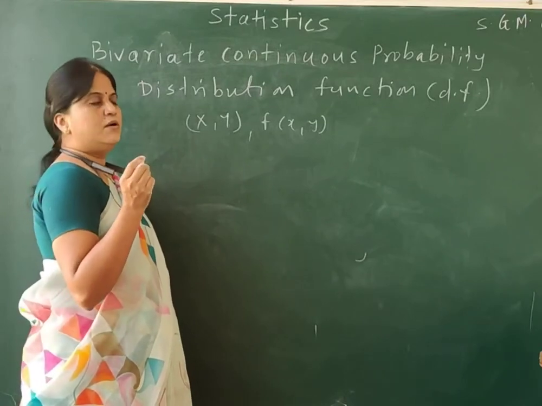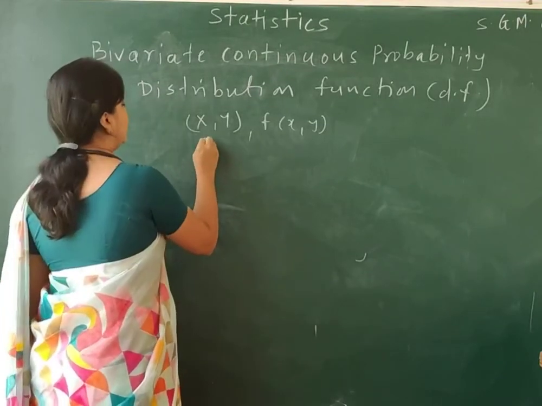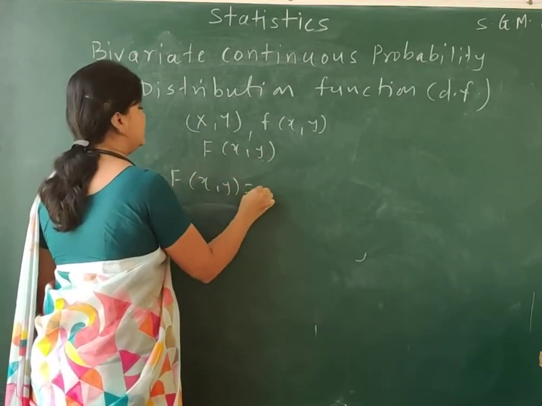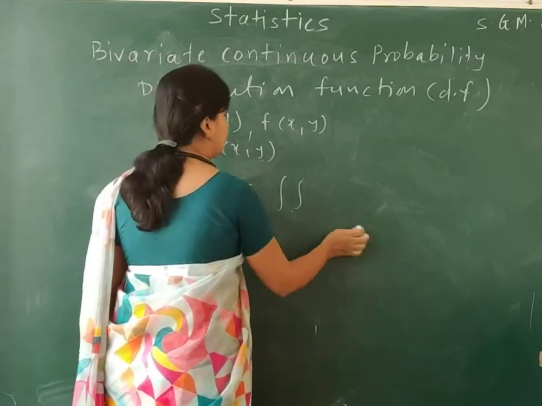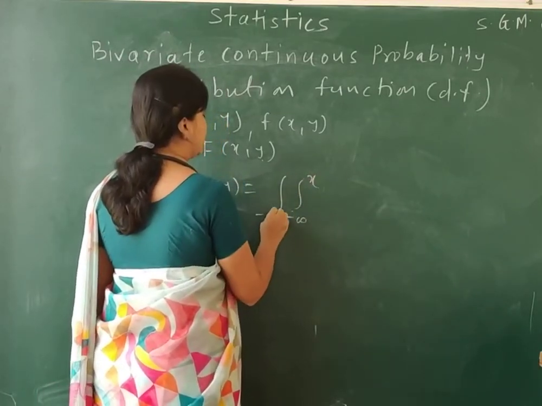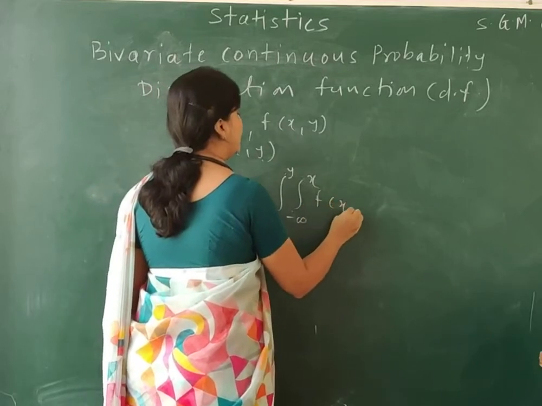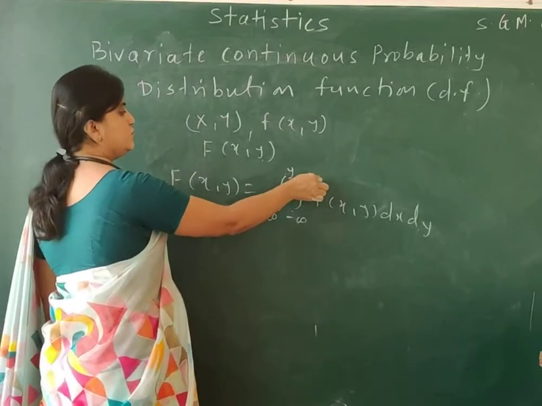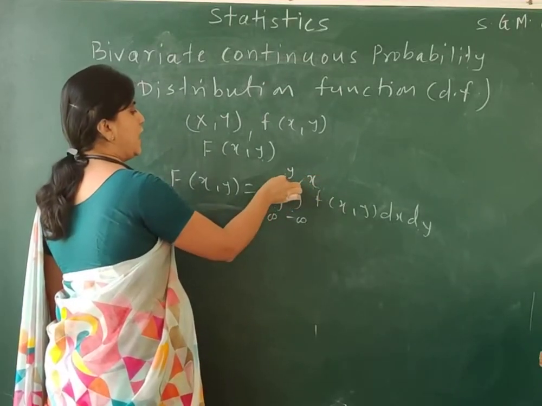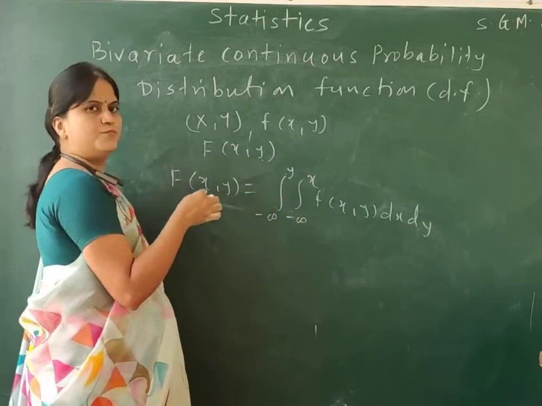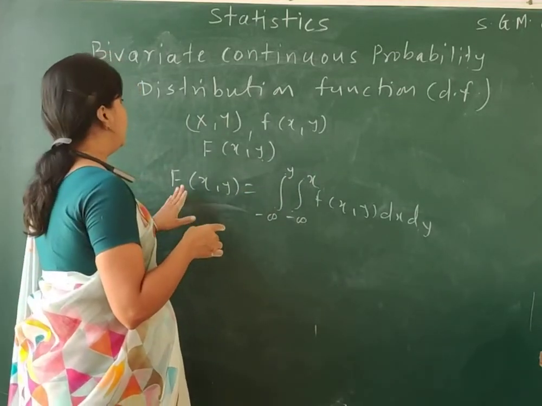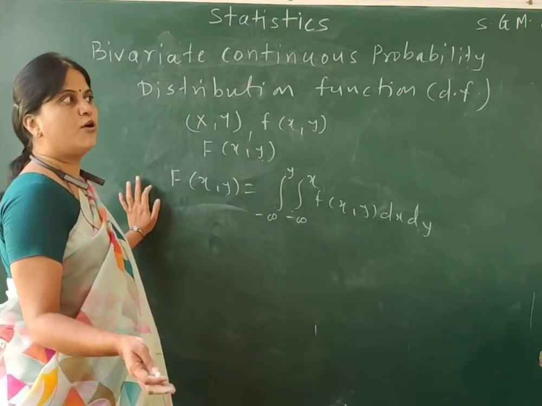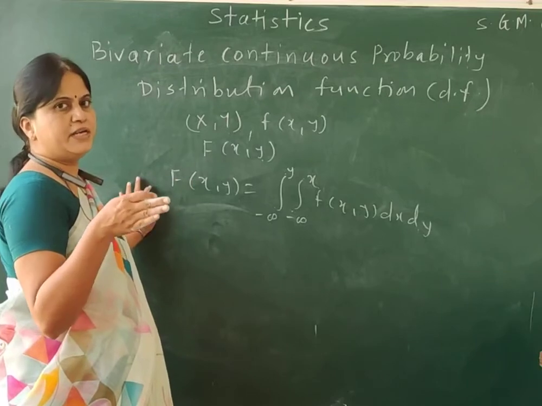Now, the distribution function or CDF, denoted as F of x comma y, is defined as F of x comma y equal to double integration from minus infinity to x and minus infinity to y of f of x comma y dx dy. So the upper bound of the first integral is fixed as x, and for the second integral the upper bound is fixed to y, and that is nothing but my joint distribution function. The properties of the joint distribution function for both univariate and bivariate are the same.